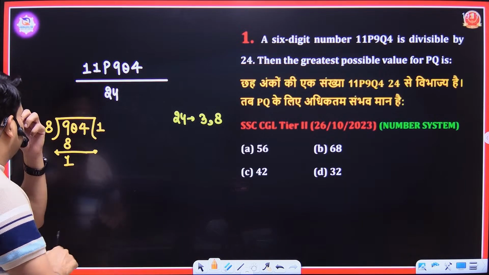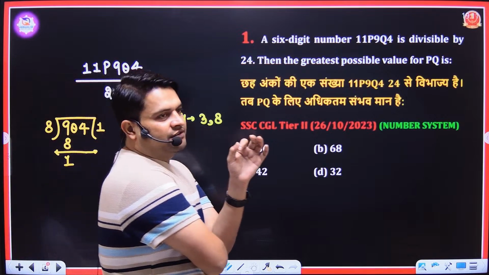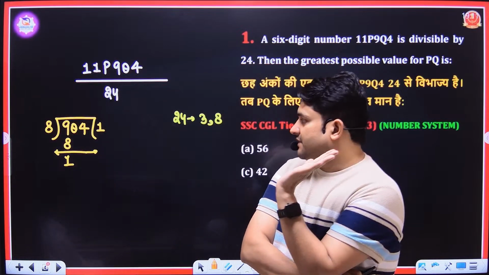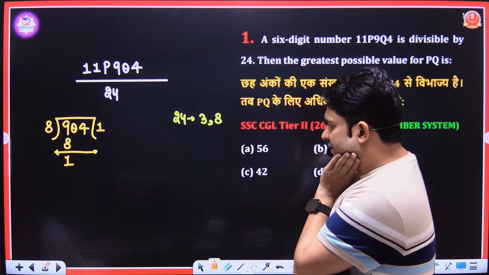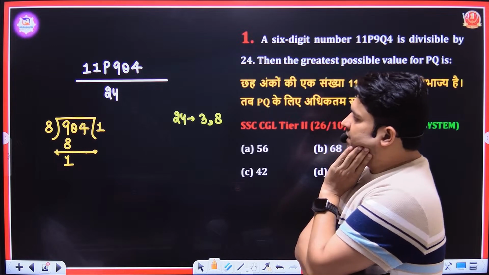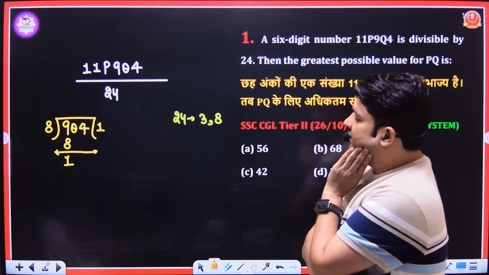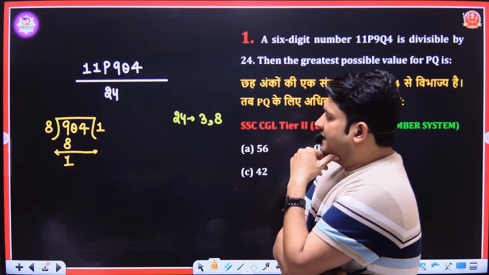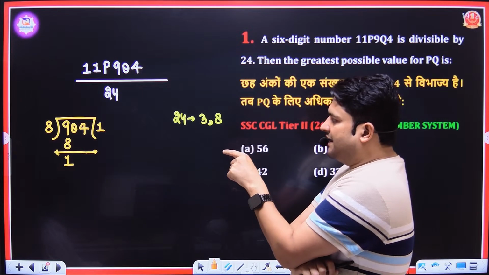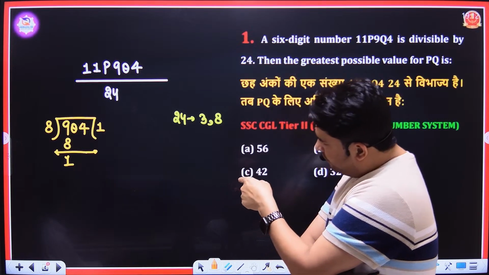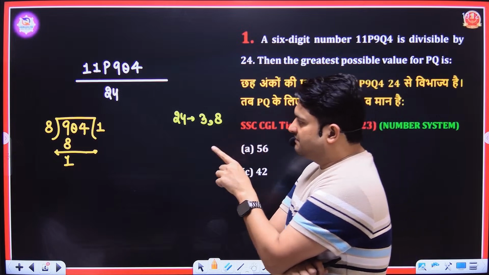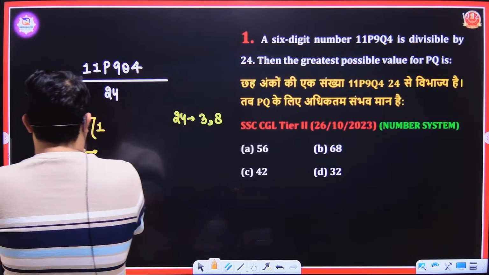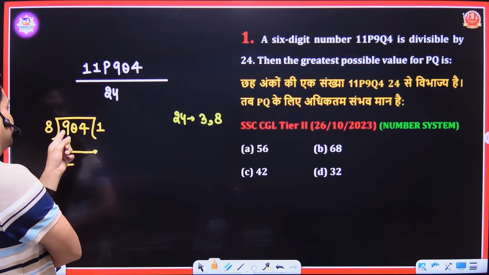Then you have a number that is equal to 10 or greater than 10. If you put here Q equal to 0, then what you have? You have 10, and 8 1 ja 8, you will carry 2, you will take 4 down, and 8 3 ja 24. This number is divisible by 8 if Q is 0.